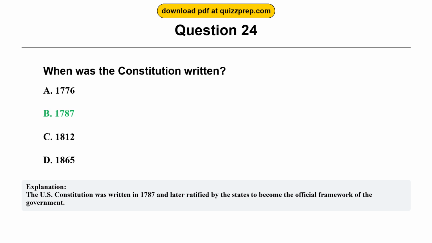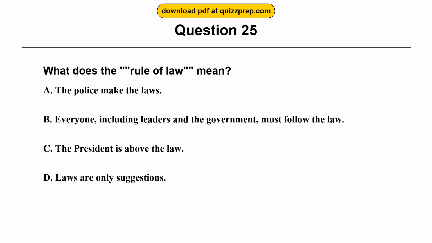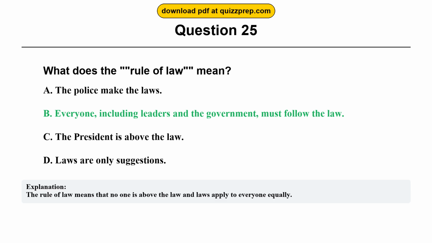Question 25. What does the rule of law mean? Option A. The police make the laws. Option B. Everyone, including leaders and the government, must follow the law. Option C. The president is above the law. Option D. Laws are only suggestions. The correct answer is option B. Everyone, including leaders and the government, must follow the law. The rule of law means that no one is above the law and laws apply to everyone equally.